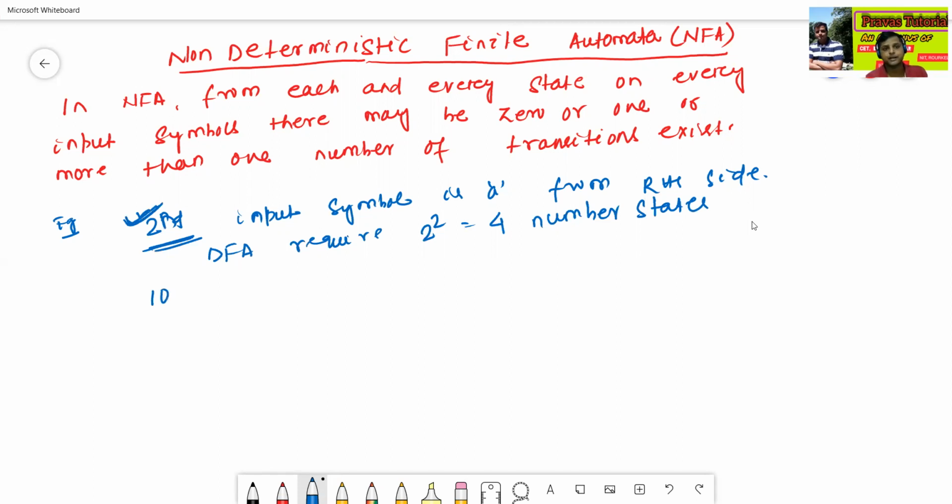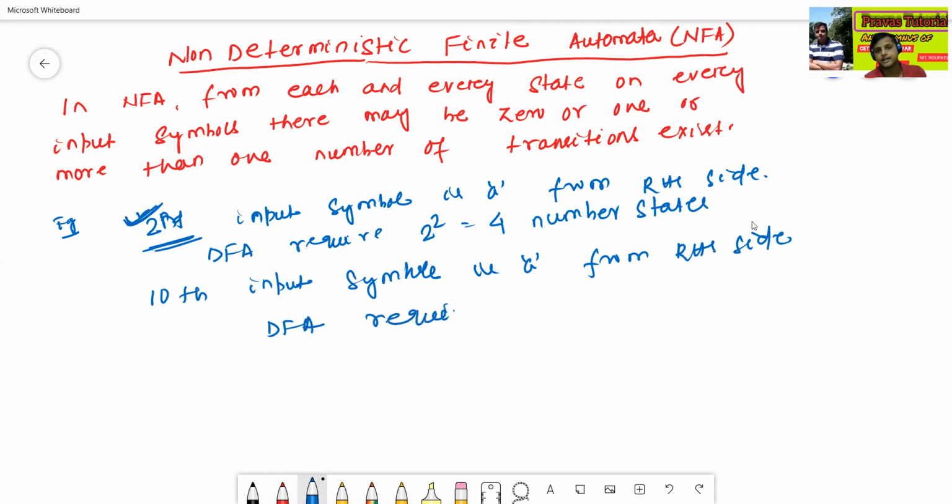Similarly, if the 10th input symbol from the RHS side is A, how many states will the DFA require? The DFA will require 2 to the power 10, equal to 1024 states, to construct the DFA. So if the second input symbol from the RHS side is A, the DFA requires 4 states; if the 10th input symbol from the RHS side is A, the DFA requires 1024 states.